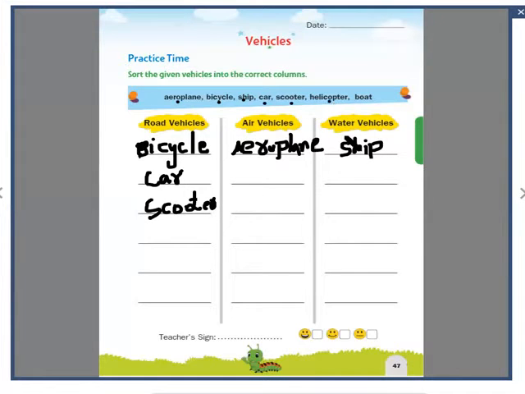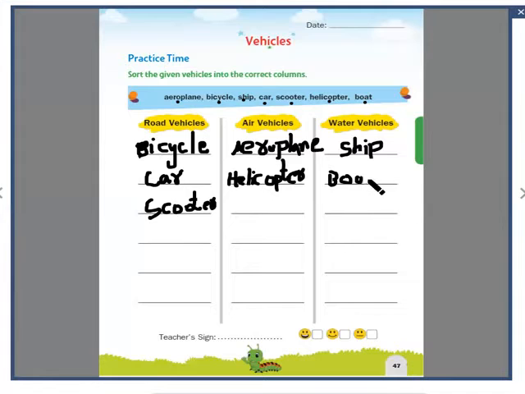The next one, helicopter. A helicopter goes in the air. H-E-L-I-C-O-P-T-E-R, helicopter. The last one is boat. A boat goes on water.